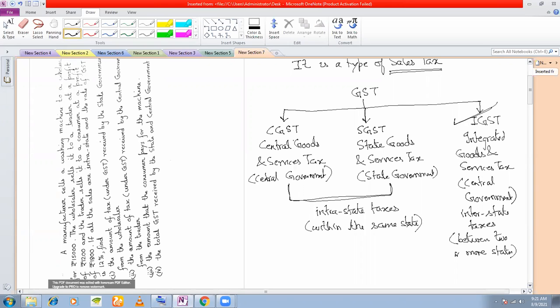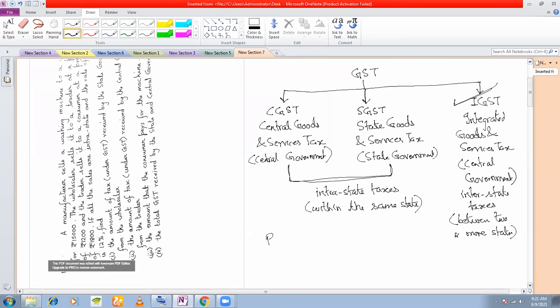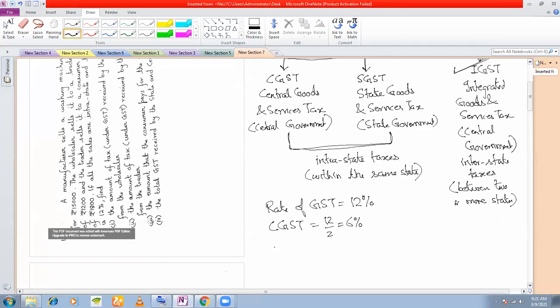Now, what happens in case of GST? Suppose the rate of GST is 12%. Then we give 6% to the central government as GST. CGST will be half of this 12, which is 6%, and the state government will take the other half.